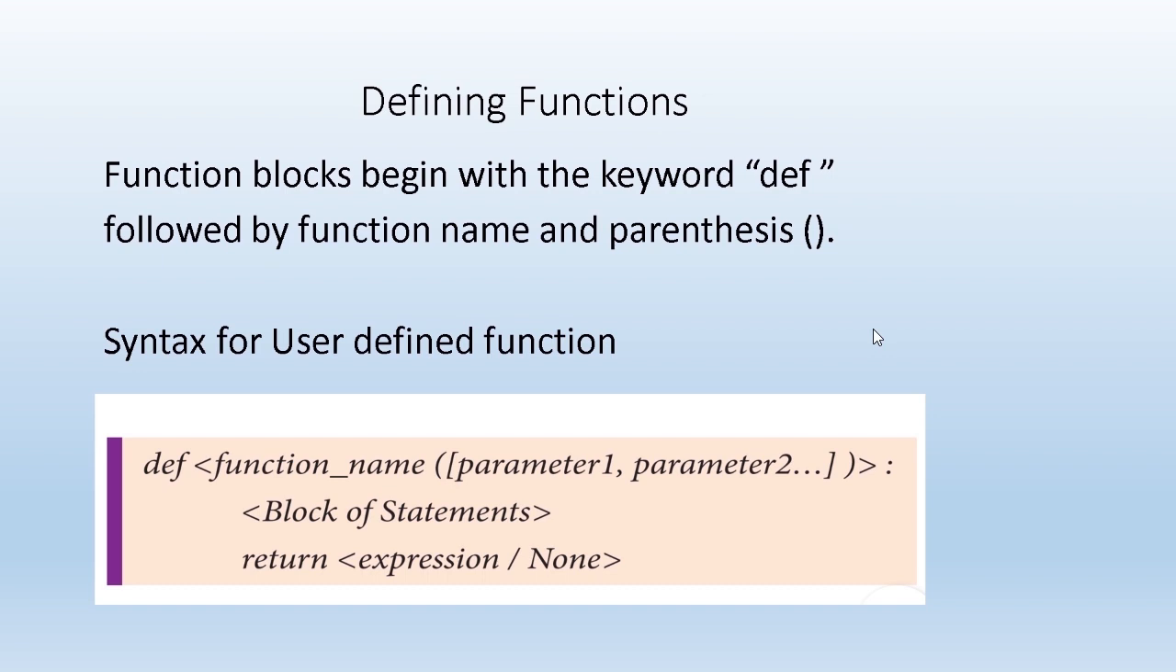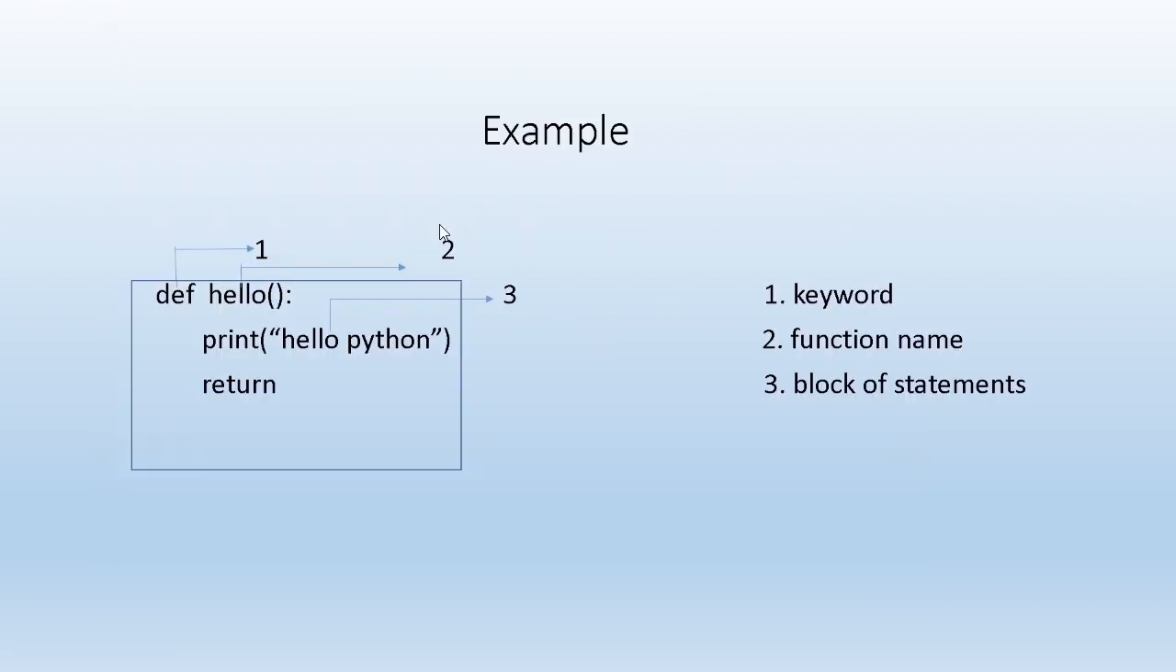So that is the syntax of defining a function. For example, we can see the example. I have defined a simple function, hello. The keyword def is the keyword, followed by the name of the function, and inside the parentheses nothing; I have not written any parameters. And then this is the block of statements. Print hello Python, that is a message I am giving, and return as the last statement.